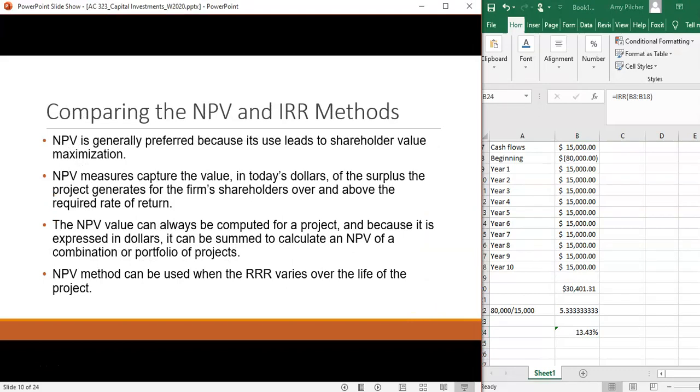Net present value is generally used more often than the internal rate of return, but if we're having a difficult time deciding between certain projects, we might want to calculate several different capital budgeting investment calculations in order to see if one of them fares better than others in all categories or just one specific category.